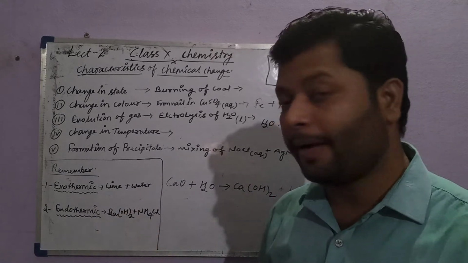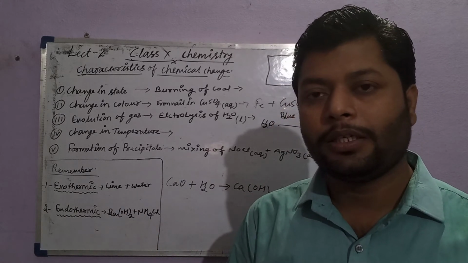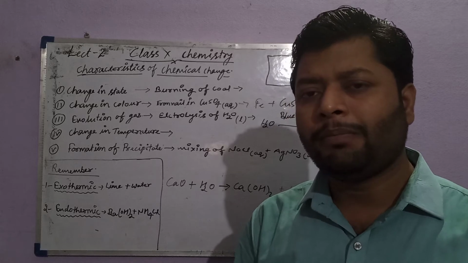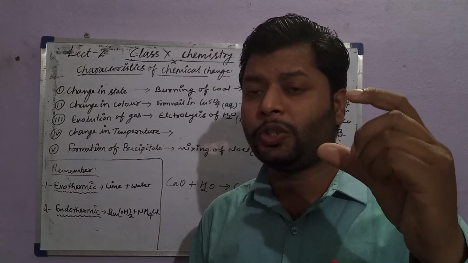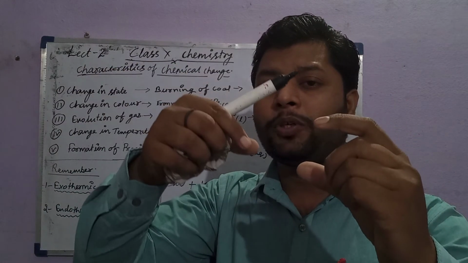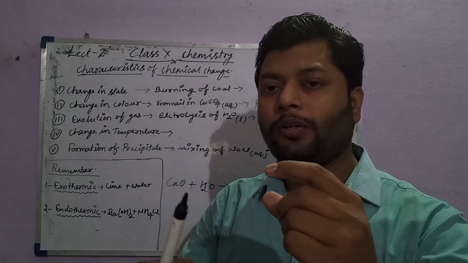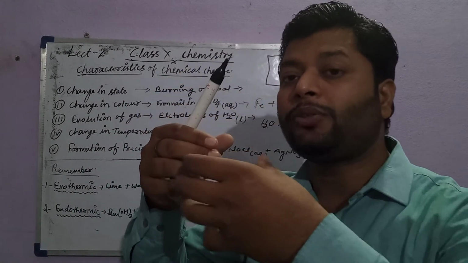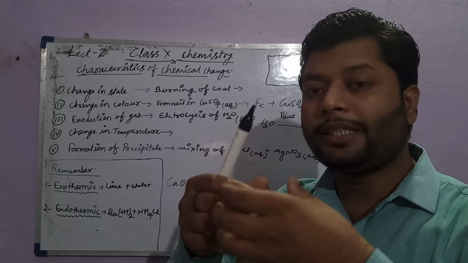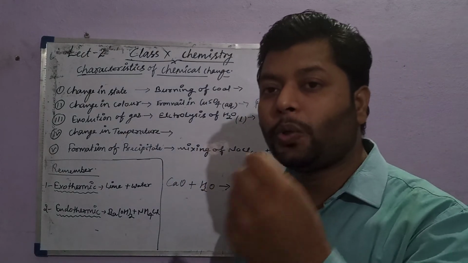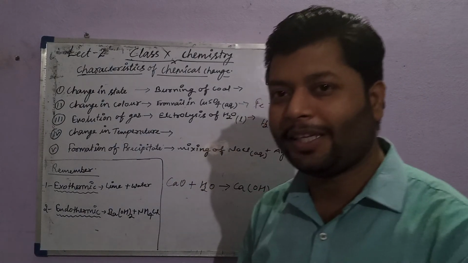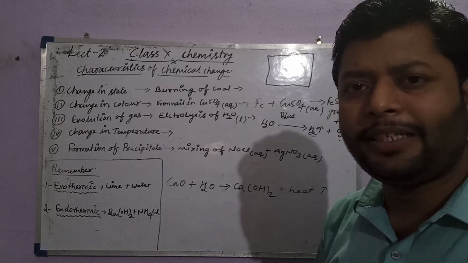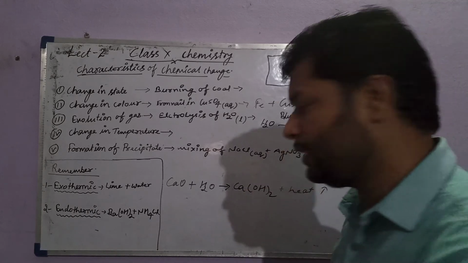For example, barium hydroxide and ammonium chloride. A very easy example: take barium hydroxide solution in a test tube, put in ammonium chloride, and shake well. When you touch the test tube from the outside, you feel cool, indicating the endothermic reaction. One of the very easy examples of an endothermic reaction in the laboratory.